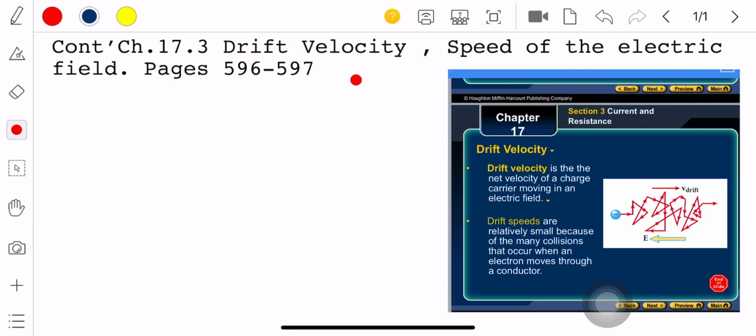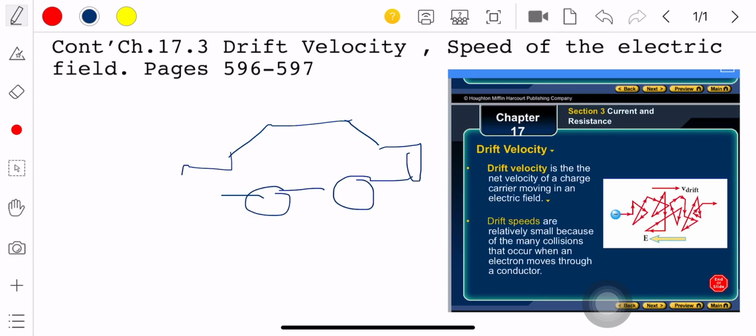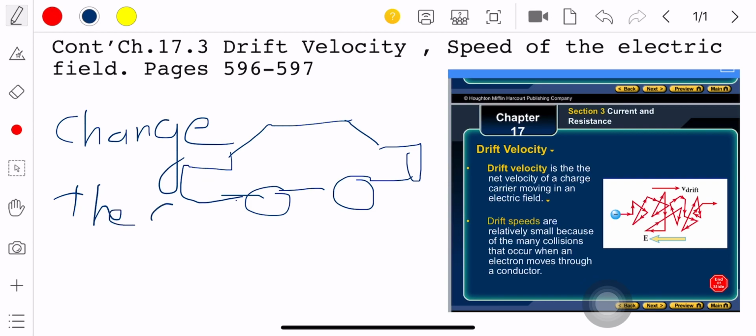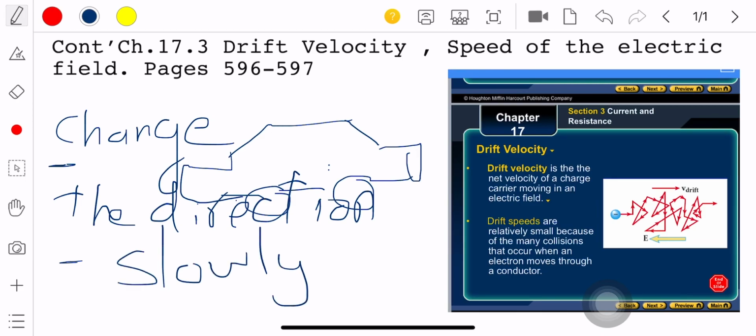If you are drifting by car, what are you doing? If we have a certain car and the car is doing drifting, can you tell me what the car will do when it is doing drifting? It is changing its direction. Excellent. It changes the direction. And what else? Is it moving slowly or fast? When you have someone doing drifting by car, he is moving slowly, and it is changing direction continuously.